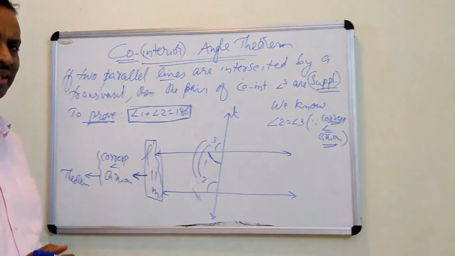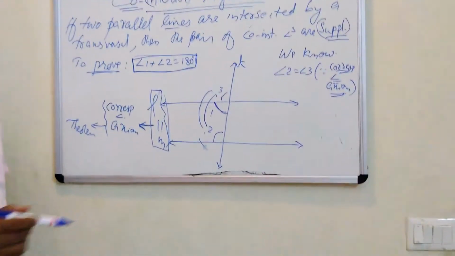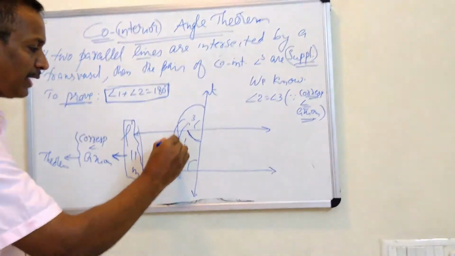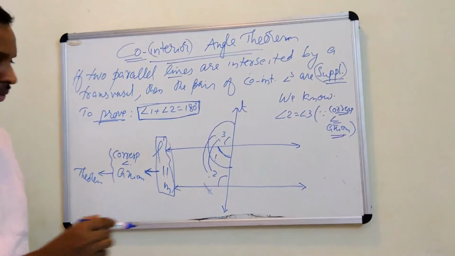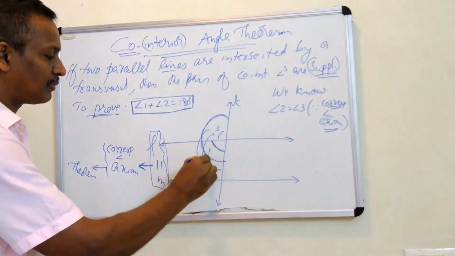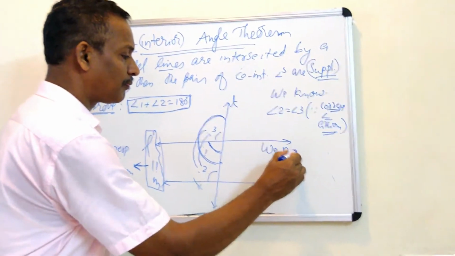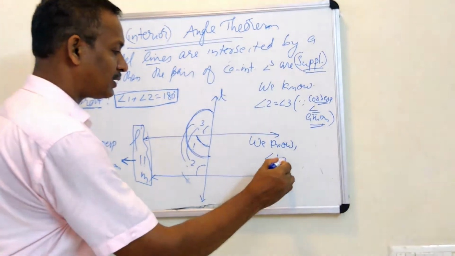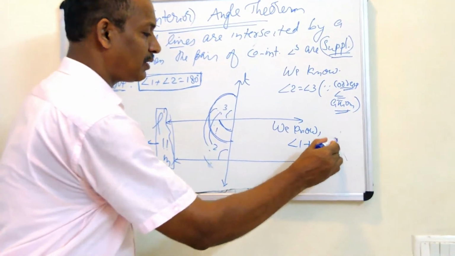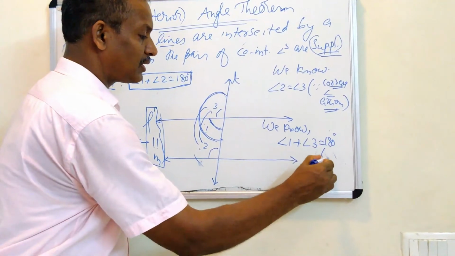Here also you can see a linear pair in this diagram. 1 and 3 make a linear pair. We know it from this diagram, it is clear. So we know another property. Angle 1 plus 3 is equal to 180. This is linear pair.